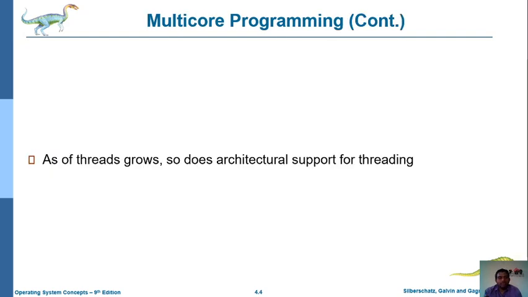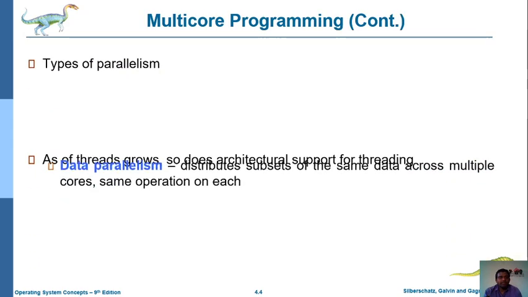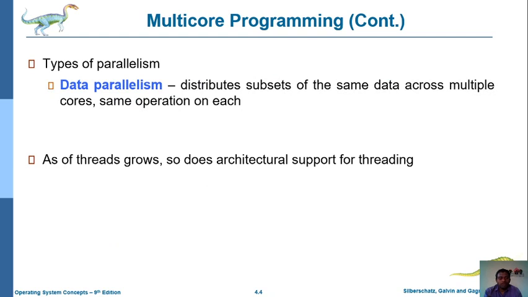Now we observe some more details about multi-core programming. What are the different types of parallelism? While implementing multi-threading, we execute instructions in parallel. At that time, there is a problem with data parallelism: how to access specific data by multiple users simultaneously. That is the major problem.